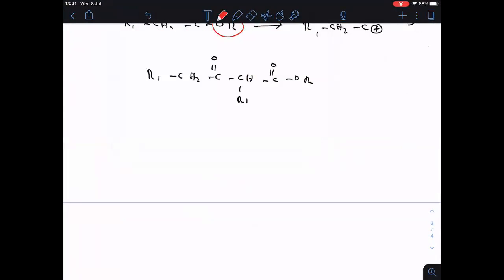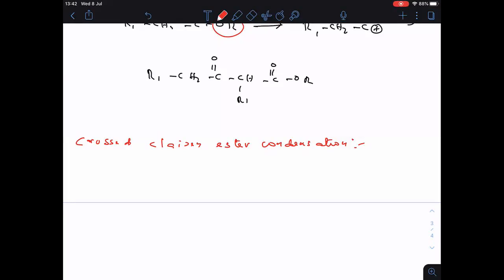Okay, next one, crossed Claisen ester condensation.